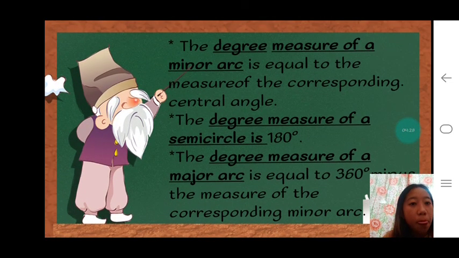Next is the degree measure of a minor arc is equal to the measure of the corresponding central angle. The degree measure of a semicircle is 180 degrees. The degree measure of a major arc is equal to 360 minus the measure of the corresponding minor arc.